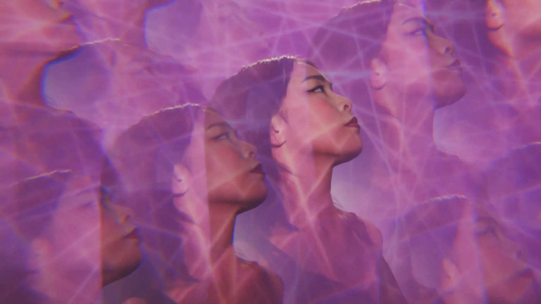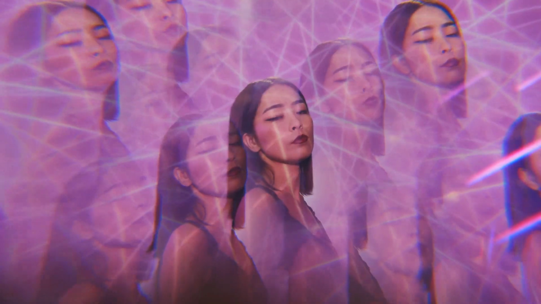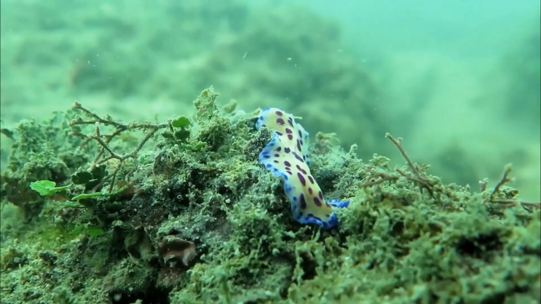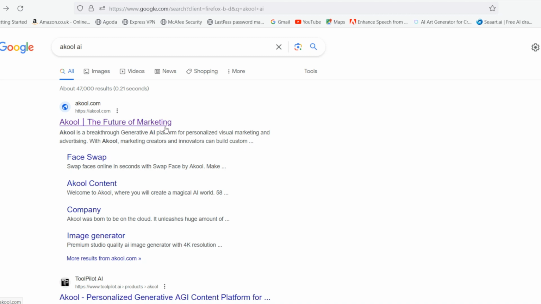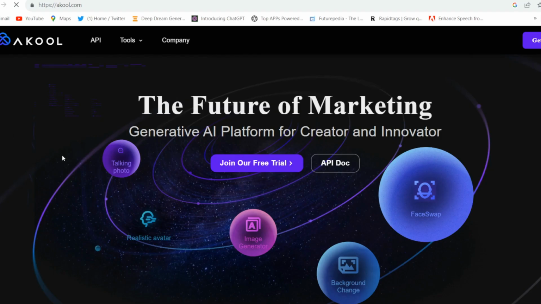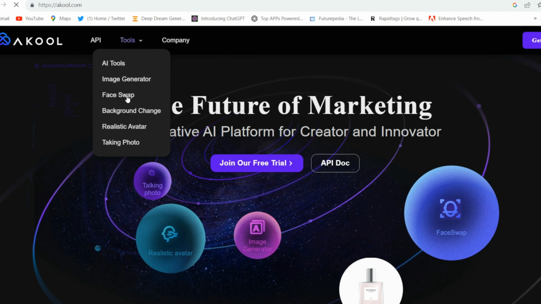So now I'll show you how easy it is to make this kind of deepfake video nowadays. So firstly, you will have to open Google Chrome and search for Akool AI. So you will have to open the first website, akool.com. So this kind of interface will come. Tools, click face swap.